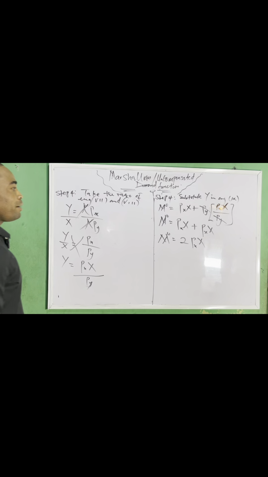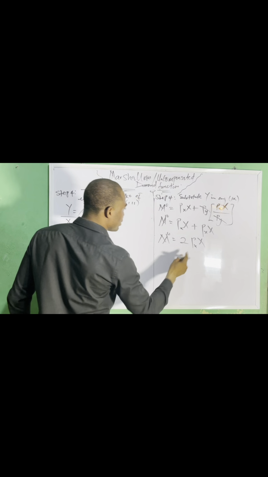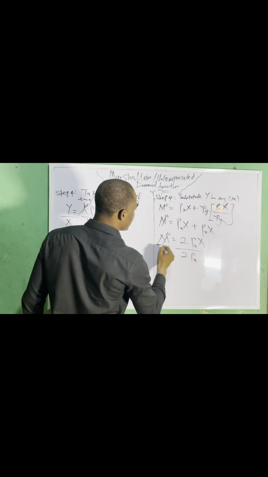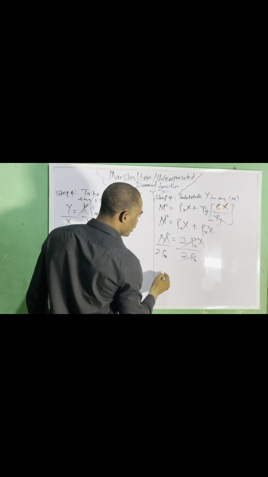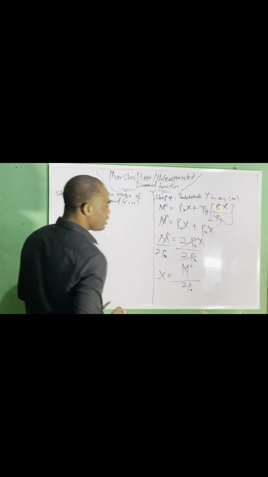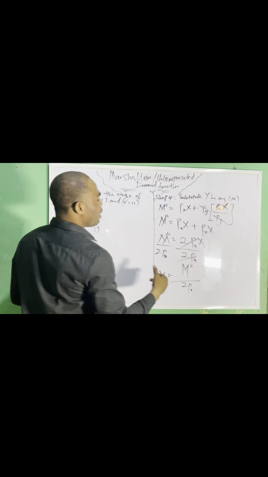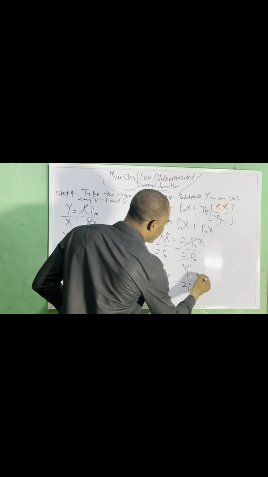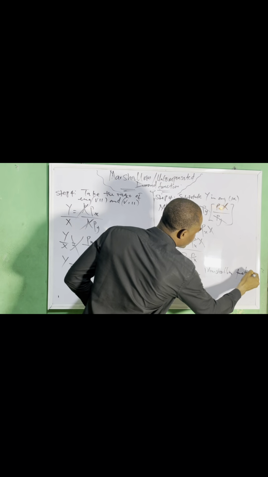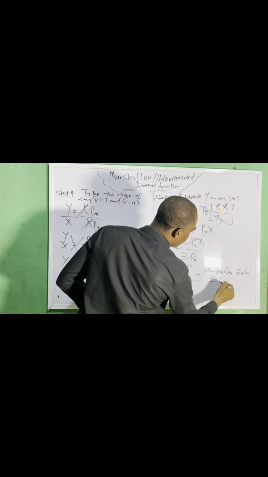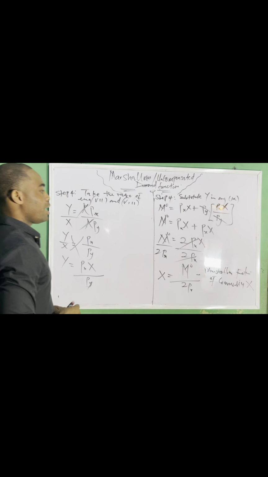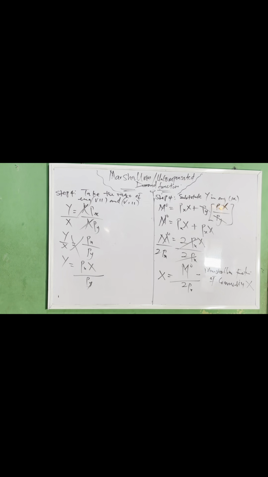But our aim is to get the Marshallian function of commodity x. So what am I going to do? Divide both sides by 2px. Then this cancels this, that means x equals MO over 2px. So this is the Marshallian function of commodity x.